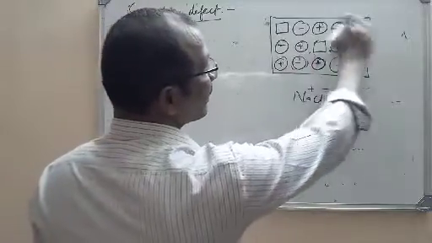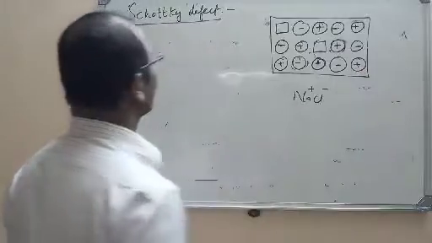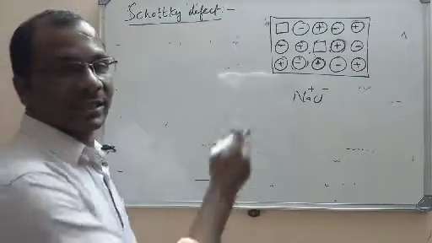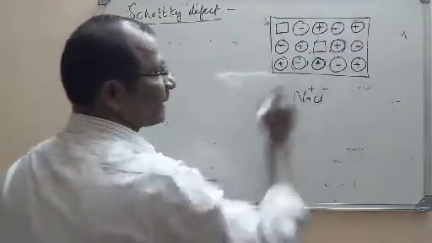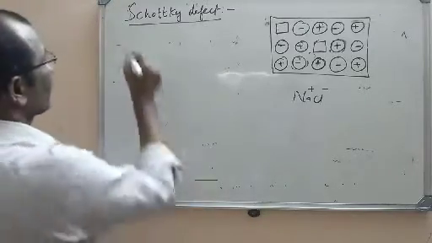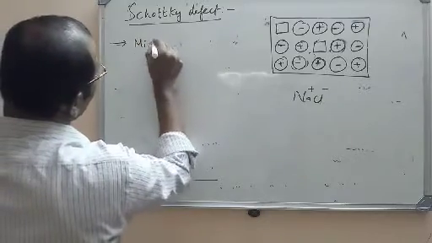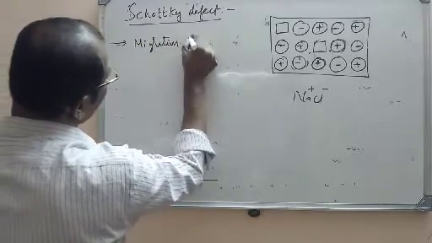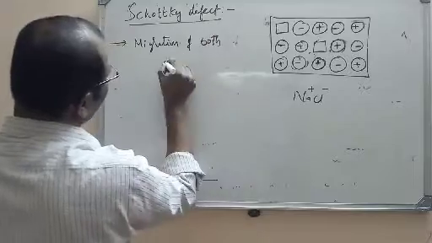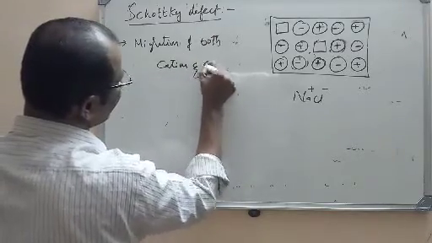So here the anion and cation both are missing from the crystal. I mean, crystal means here the lattice. So this defect is called a Schottky defect. Schottky defect is due to the migration of both cation and anion.